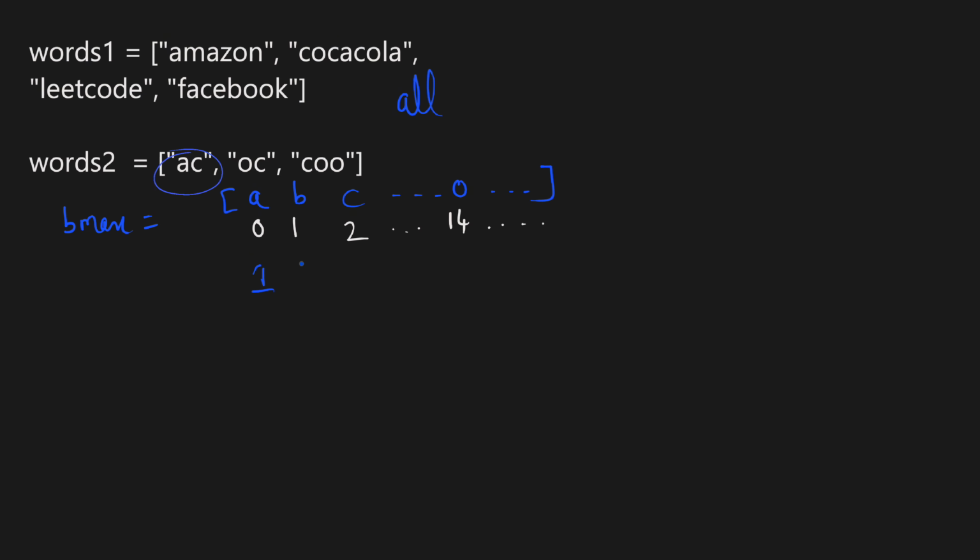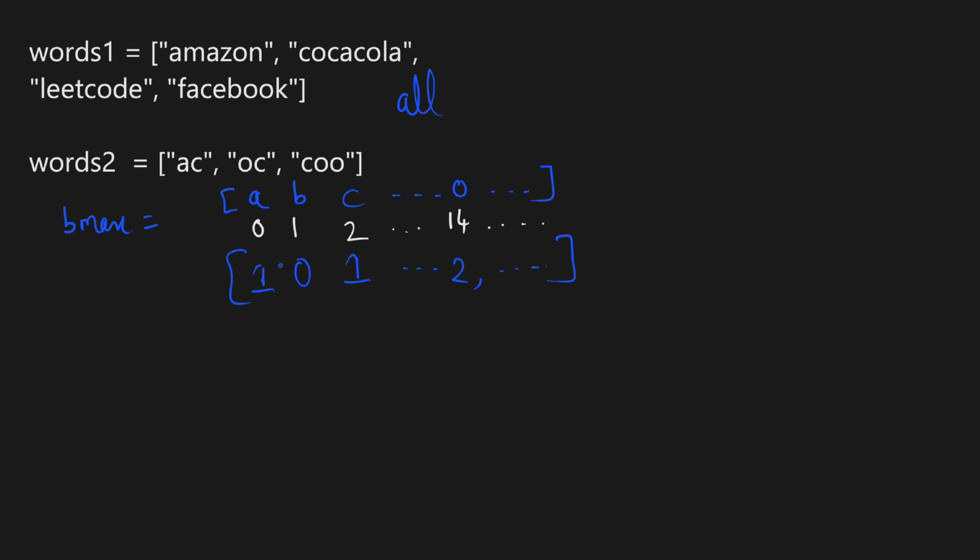So we will set the frequency of A and C to 1. Then we see word OC. So we set the frequency of O to 1 and frequency of C remains 1. Then we see CO, and here frequency of C is 1 and O is 2. So again frequency of C stays 1, but we set the frequency of O to 2, which is a higher frequency. And now we are done with all the words in words 2.